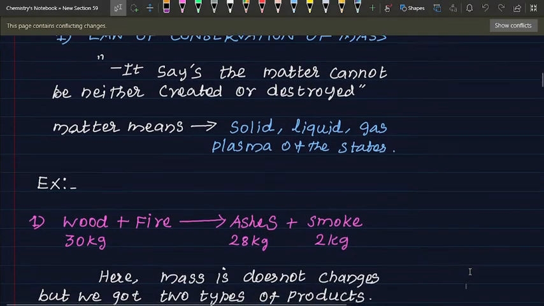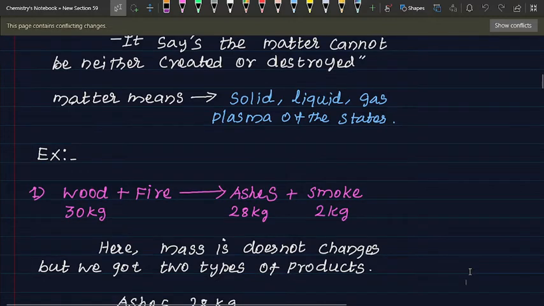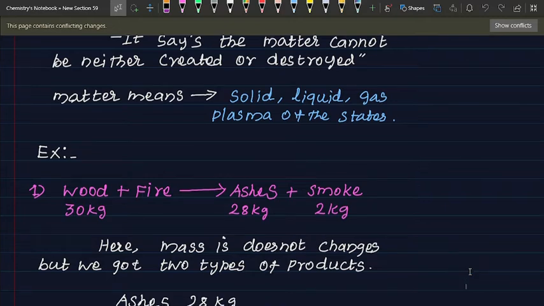For example, if we take 30 kilograms of wood and burn it with fire, we get 28 kilograms of ashes plus 2 kilograms of smoke.